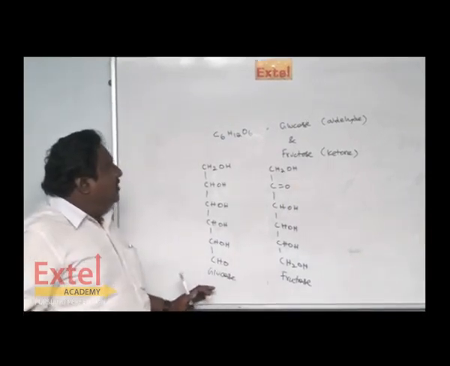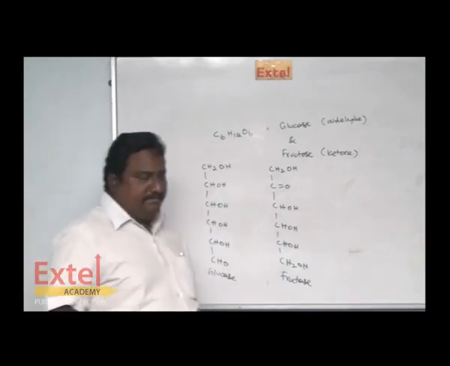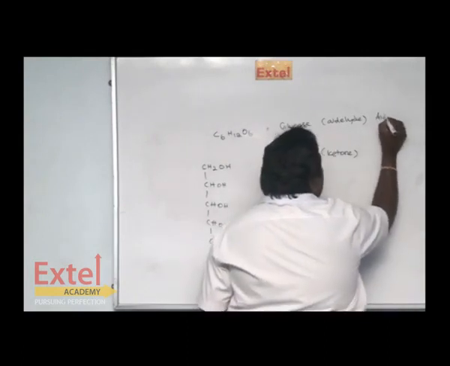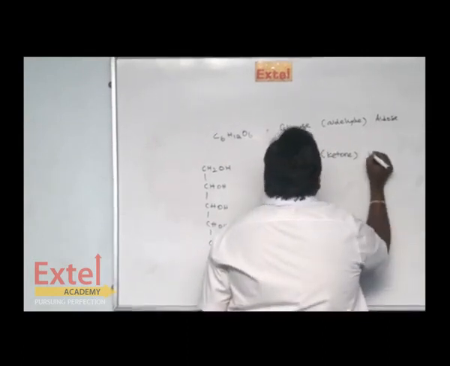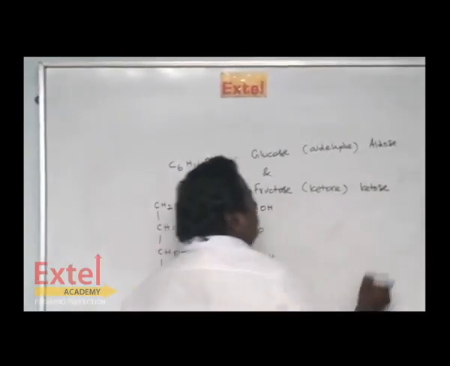Since glucose has an aldehyde group, it is also called aldose, and fructose has a keto group, so it is also called ketose.